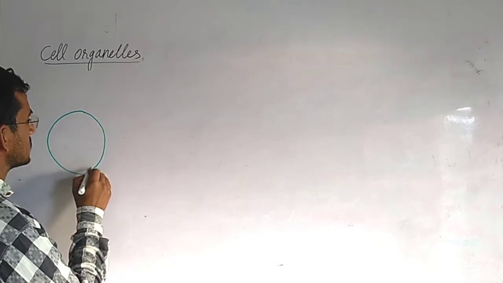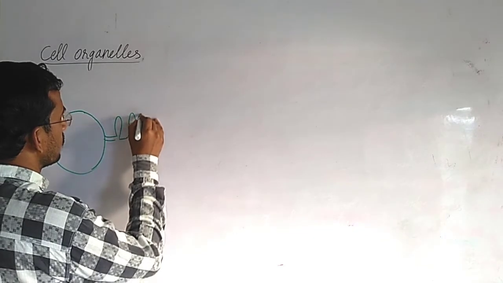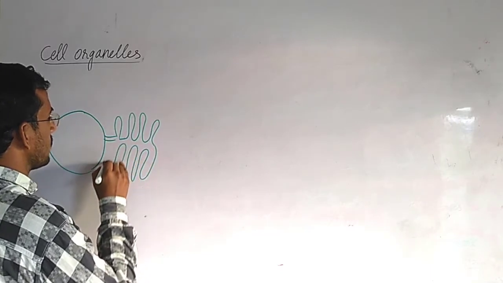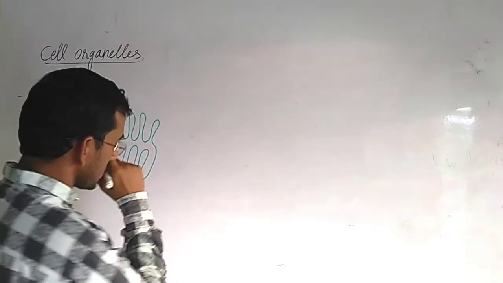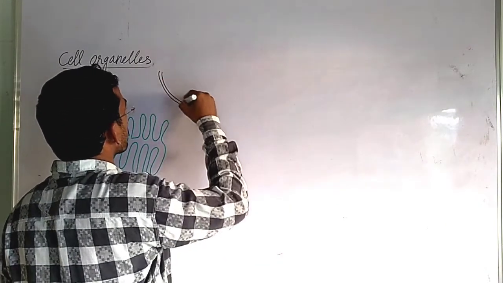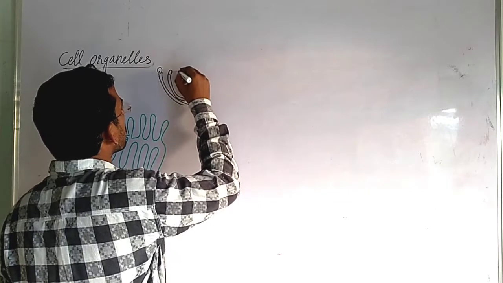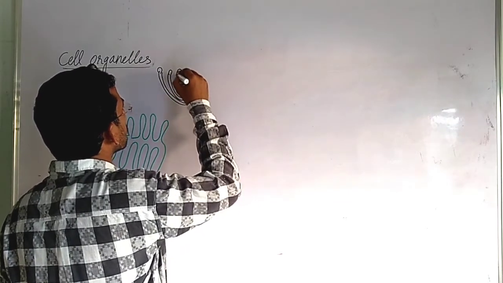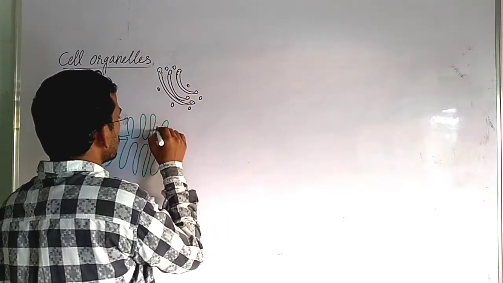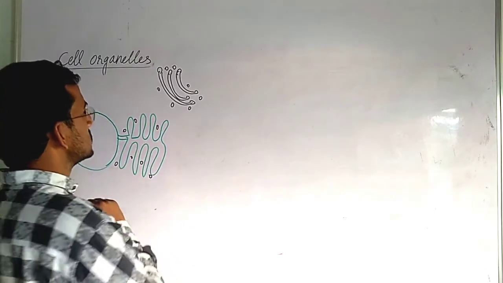This is nucleus. Then these are endoplasmic reticulum. These structures are Golgi bodies. These are vesicles which are present here. Vesicles are also present in endoplasmic reticulum.